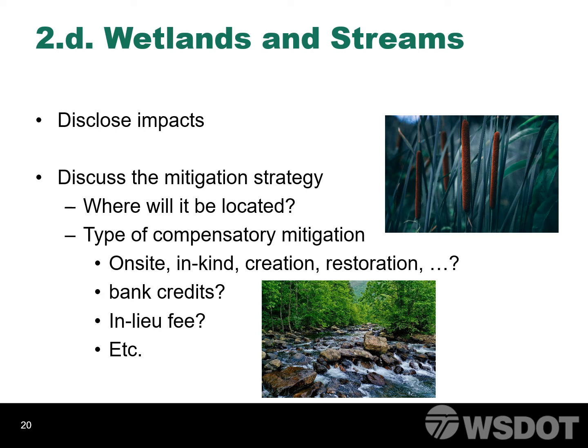The documentation will also need to discuss what is being done for mitigation. This includes where the mitigation will be located and the type of compensatory mitigation. If the mitigation will be a bank site or in lieu fee, the documentation must state what site or program will be used.